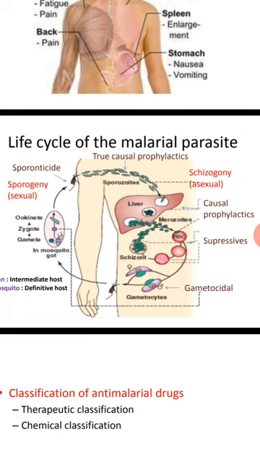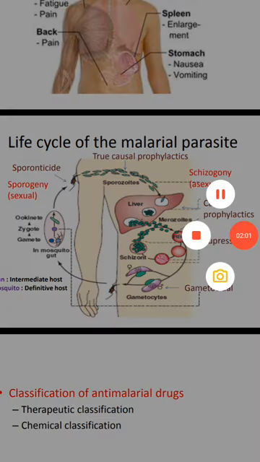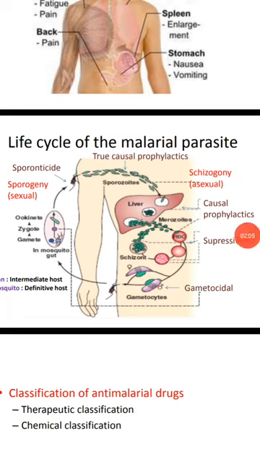It contains sporozoites, a form of the parasite, in its salivary gland. When it bites a human, it immediately releases the sporozoites into circulation. Once the sporozoites enter the circulation, they immediately reach the liver.